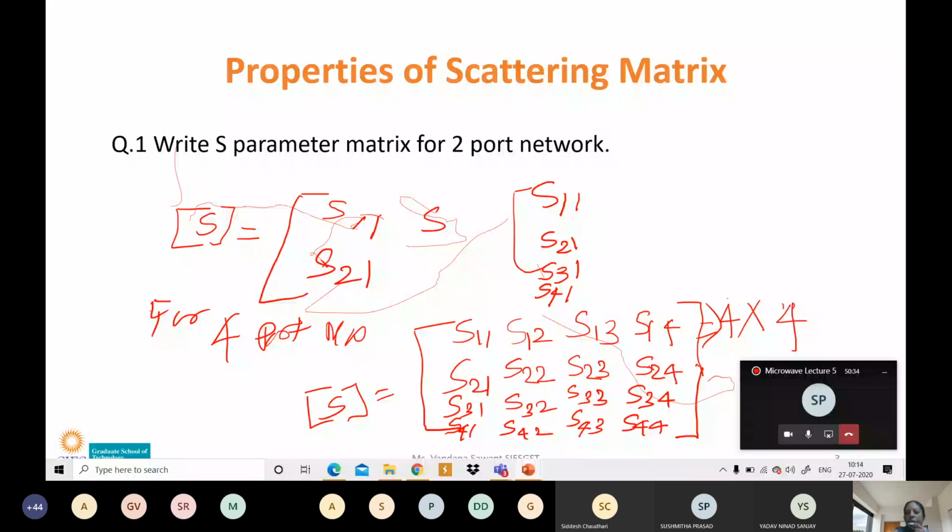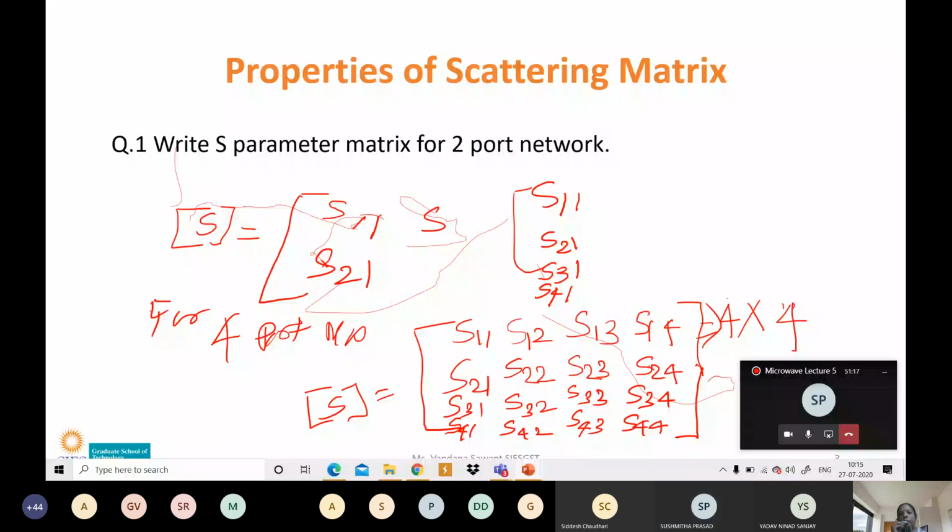Now from these 3 examples, what can we say? If the network is a 2-port network, then the dimension of the matrix is 2 by 2. If the network is a 3-port network, the dimension of the matrix is 3 by 3. If the network is a 4-port network, the dimension of the matrix is 4 by 4. So from this, tell me, if the network is an n-port network, what will be the dimension of the matrix? N may be any number. N by N, right. N by N.